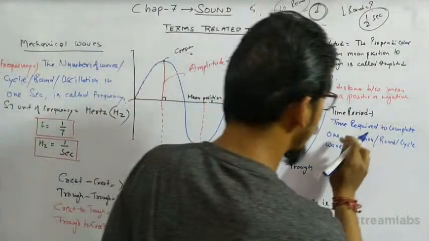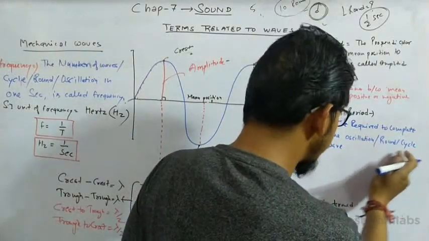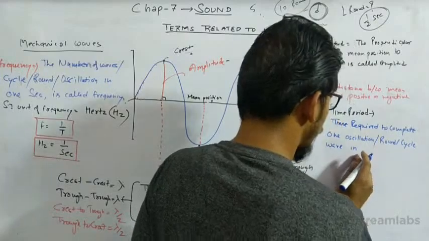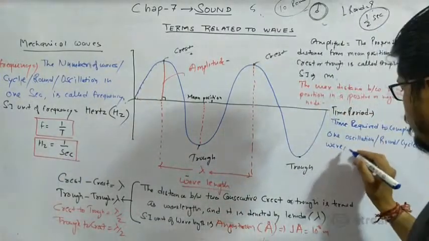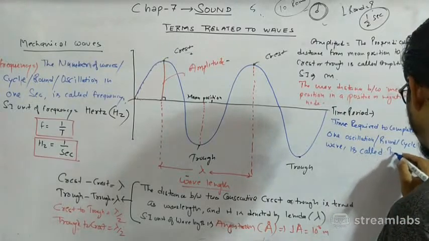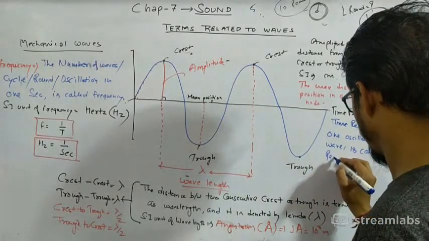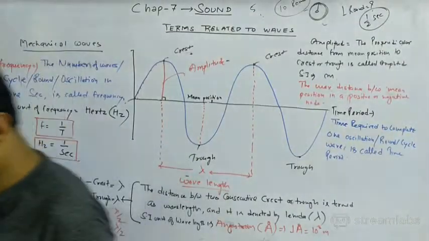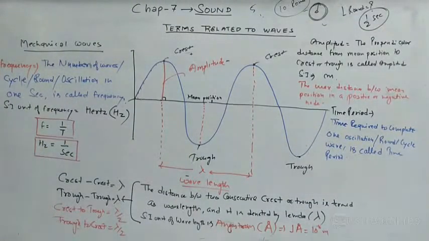Time required to complete one oscillation, one round, one cycle, or one wave is called time period. Okay, it's called time period.